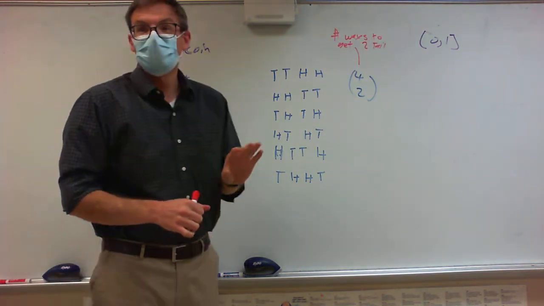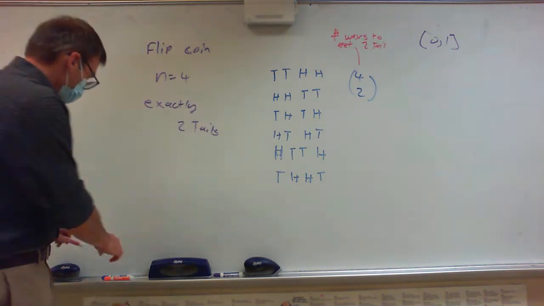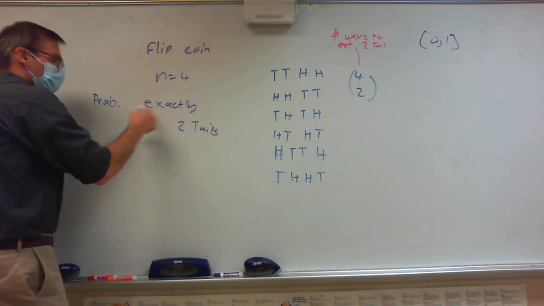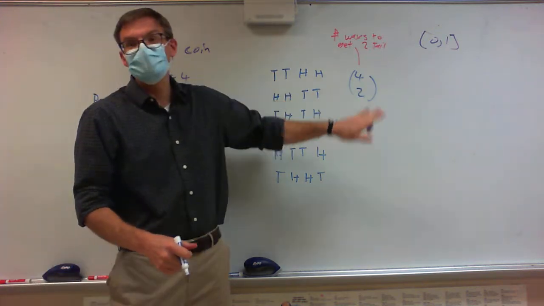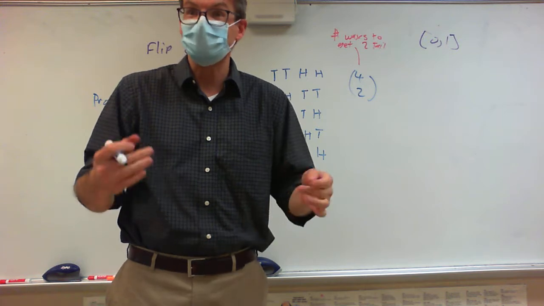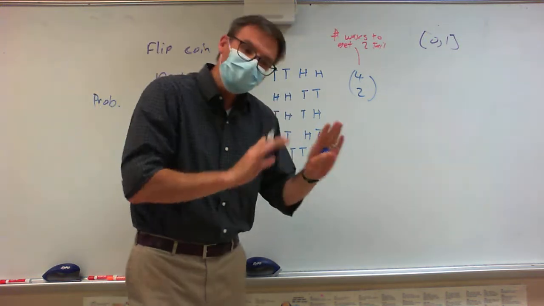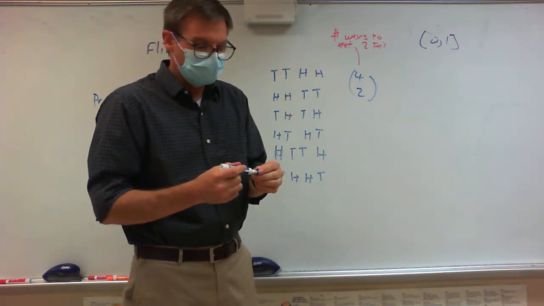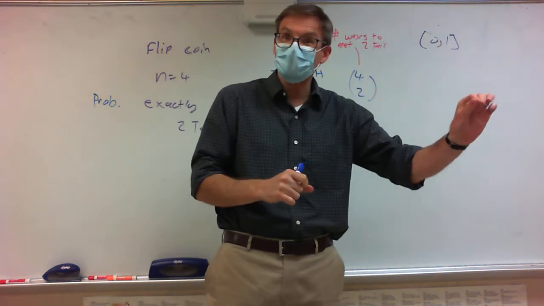All right, now, what I'd like to know is, what's the probability of exactly 2 tails? So this tells me how many ways I can get 2 tails. I want to know my probability of getting exactly 2 tails. And here's how it works. I am going to preface this: this first example is the easy example, but sometimes easy examples are harder to understand. It's easier to understand a harder example.